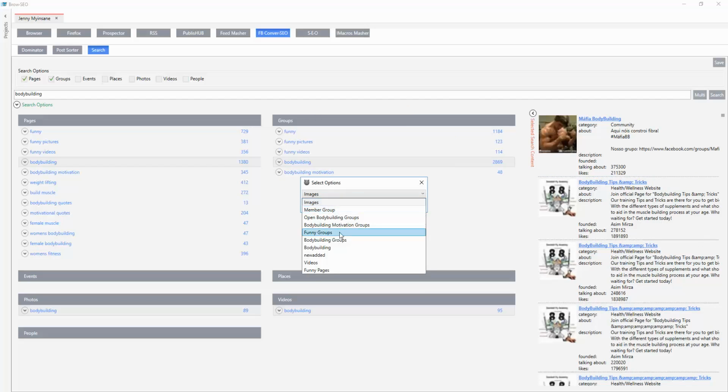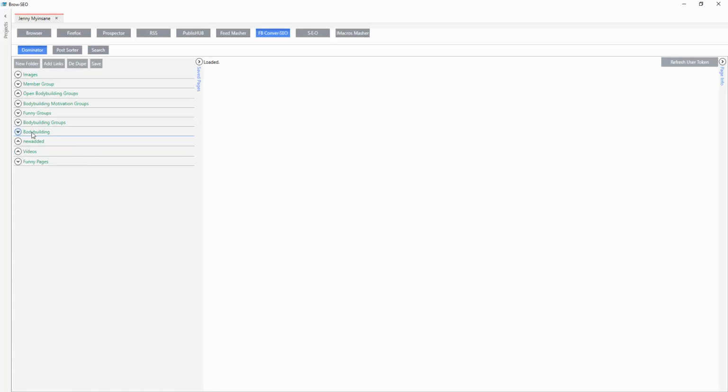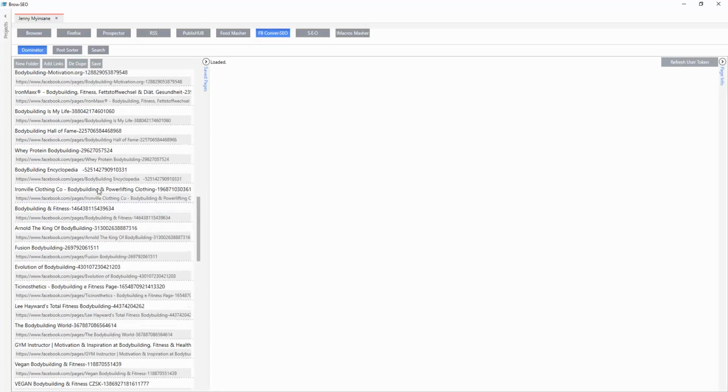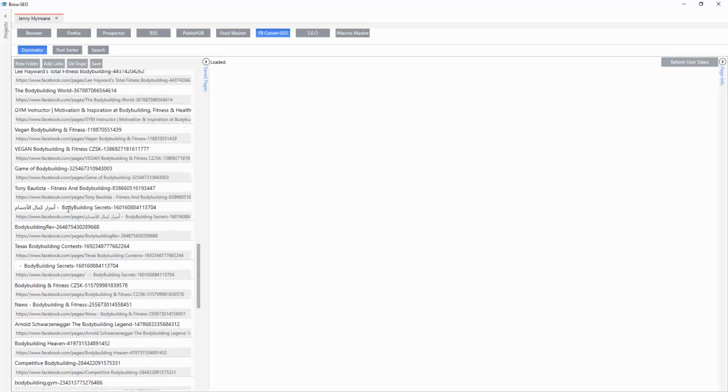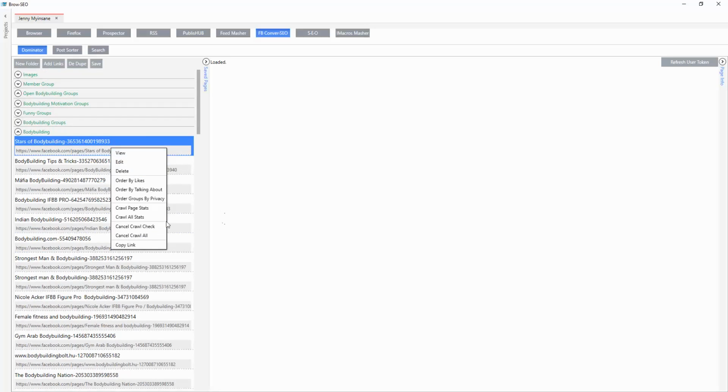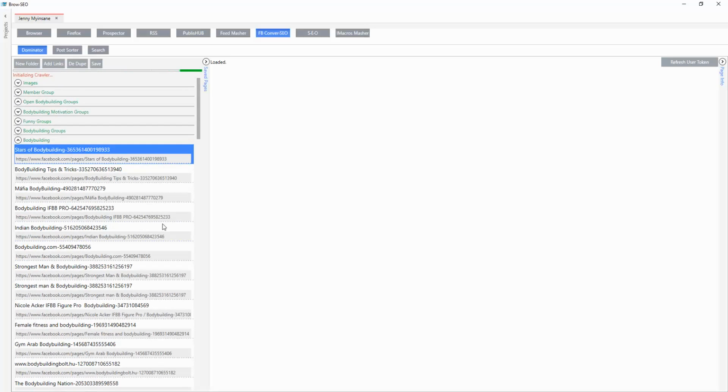And I'm just going to send it to this folder here, bodybuilding, and then go to the Dominator, open up, here's the folder, and then dedupe. So we've got the dupes out there. We've got all these to go through. And now the next thing you want to do is right click and then crawl all stats. I'm going to do that. And I'm going to pause it while it's doing this because it's going to take about 3 to 5 minutes.